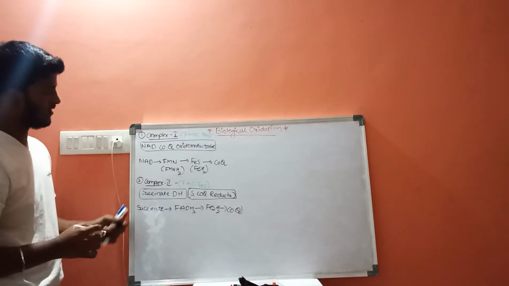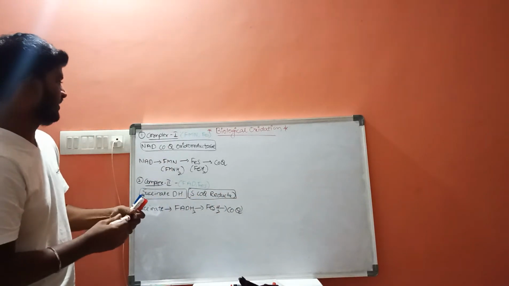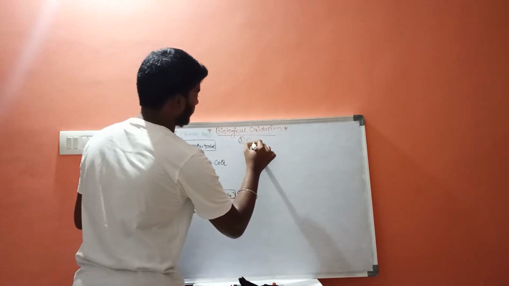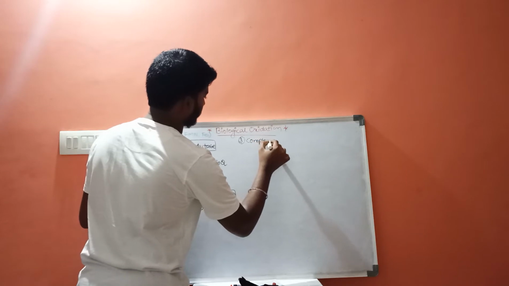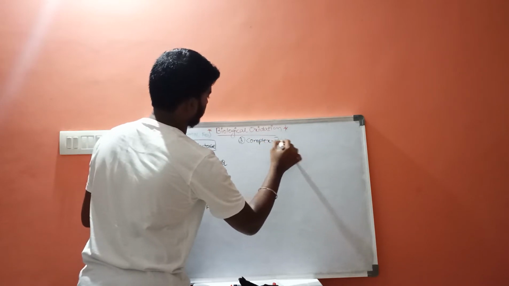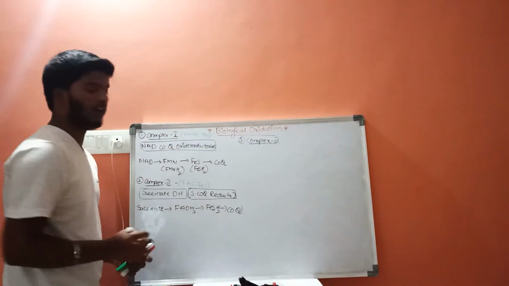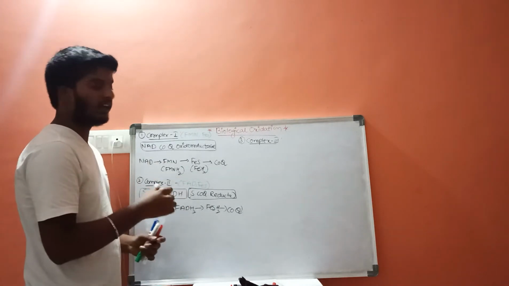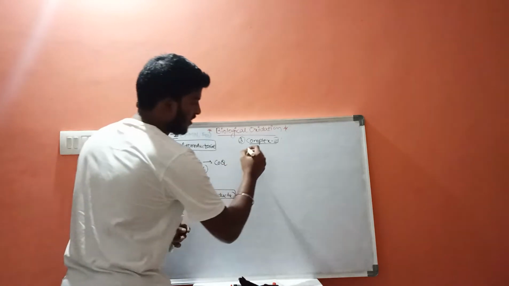This is the flow of electrons in complex 2, and in complex 3, the name of this complex 3 is coenzyme Q cytochrome C oxidoreductase.